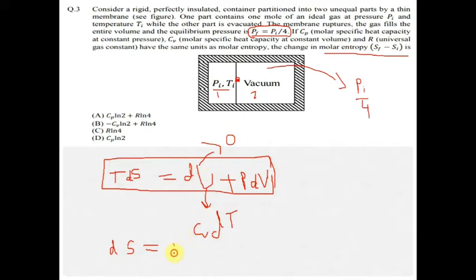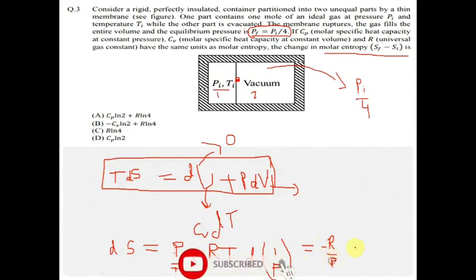So ds will become P by T into dV. We can write V as RT by P, so dV is RT d of 1 by P. So this will give ds equal to minus R by P dP.